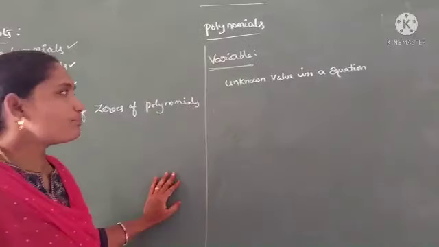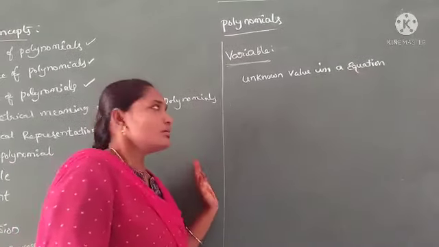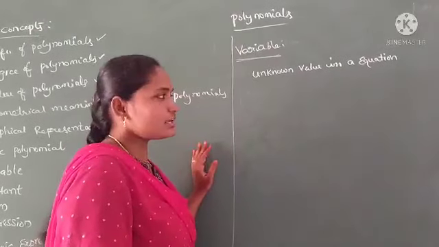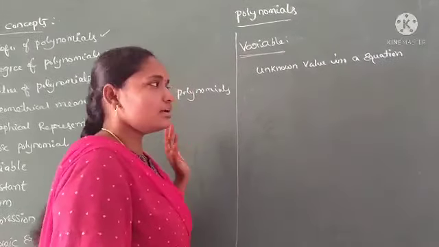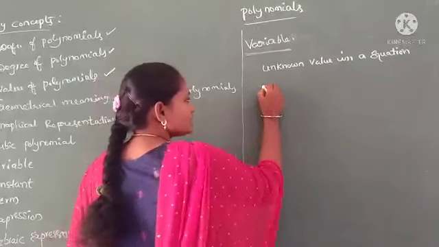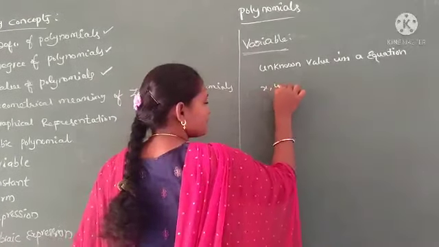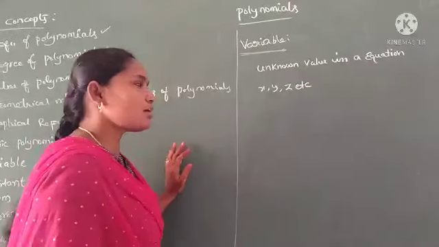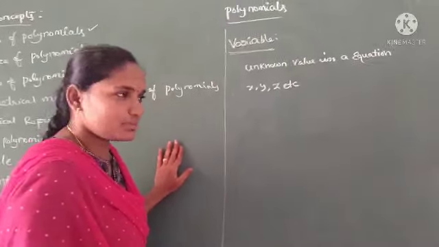In algebra, the variable is seen as a letter. The letters are x, y, z, etc. These are all called variables in algebra.